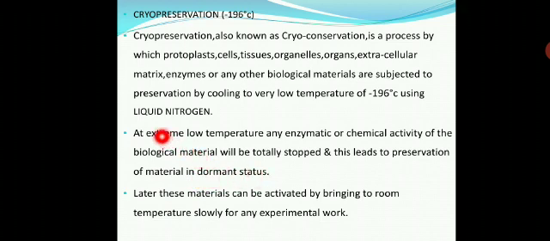With the help of the cryopreservation technique, the low temperature can be maintained with the help of chemicals like liquid nitrogen.